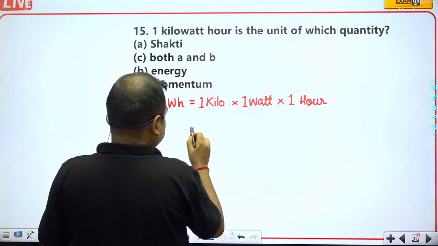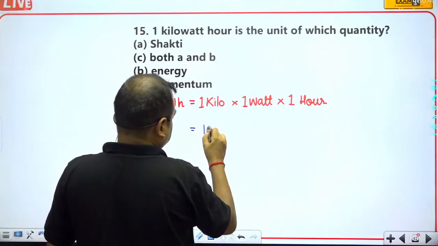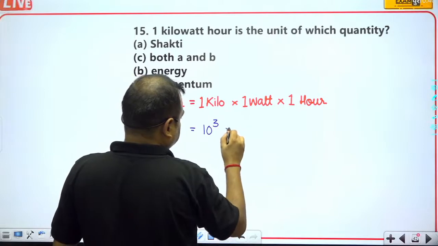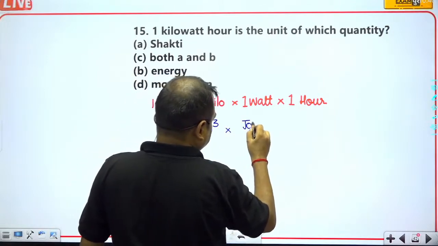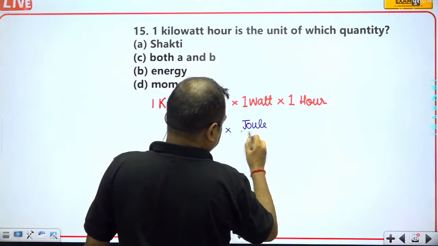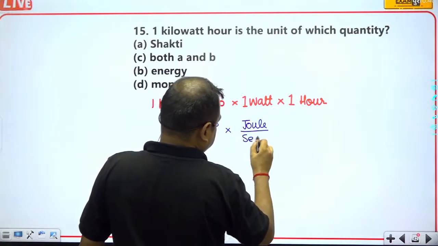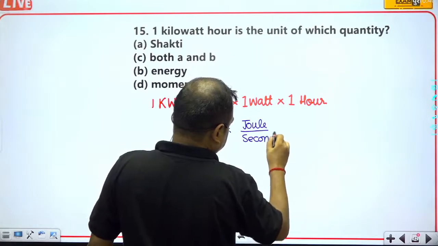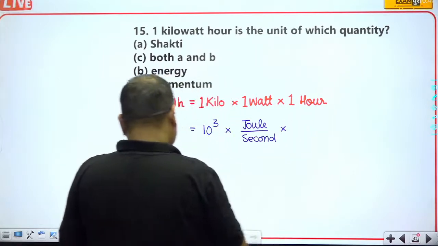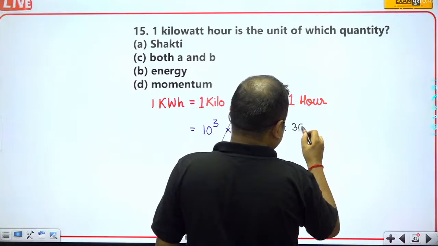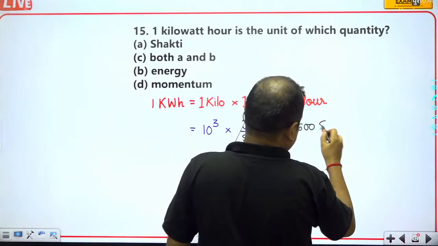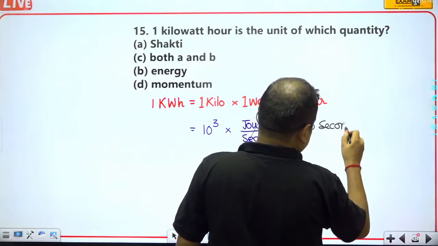This is 1 kilo, which means 10 to the power 3, multiplied by 1 watt, which means joule per second, multiplied by 1 hour. Hour means 3600 seconds.